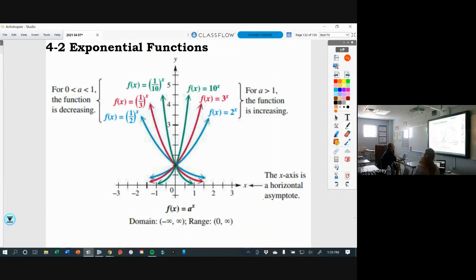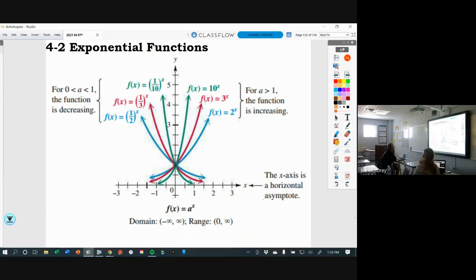Do all 6 of those graphs have a point in common? All 6 of those graphs go through the point (0, 1). It's counting by halves. Pay attention. Okay. All 6 of those graphs go through the point (0, 1).